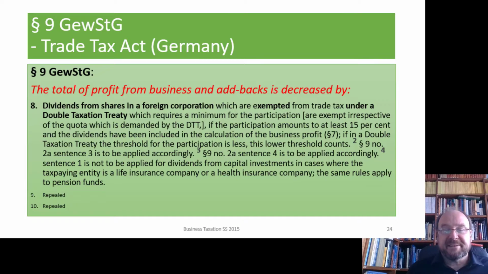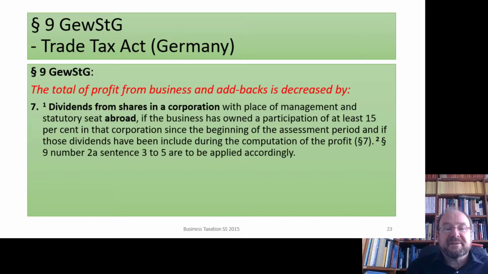Now, that made sense in former times when 9 number 7 was far more complicated. In former times, 9 number 7 was not so simple as it is today, because it had approximately a full page of conditions: the dividend was only exempted if the foreign subsidiary did the right things, so-called active activities, and so on.